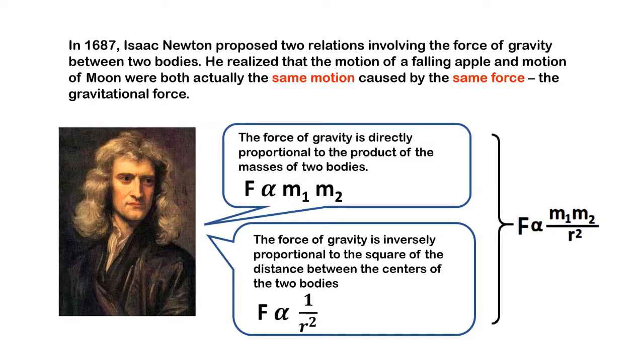In 1687, Isaac Newton proposed two relations involving the force of gravity between two bodies. He realized that the motion of a falling apple and the motion of the Moon were both actually the same motion, caused by the same force, which is the gravitational force. The force of gravity is directly proportional to the product of the masses of two bodies. The force of gravity is inversely proportional to the square of the distance between the centers of the two bodies.